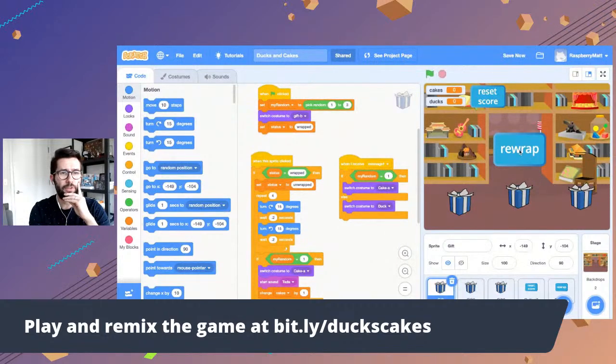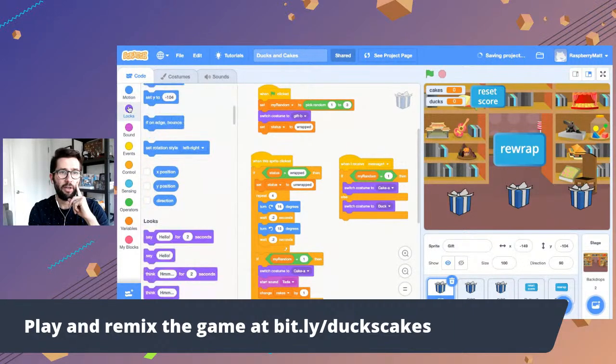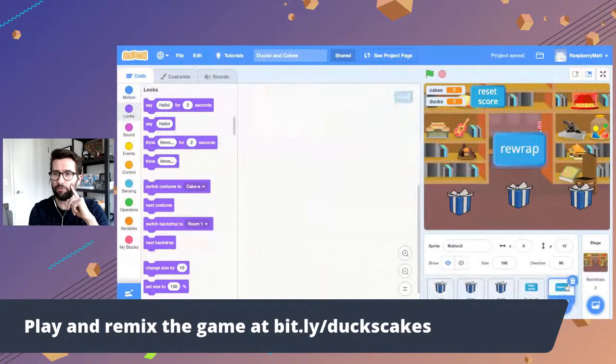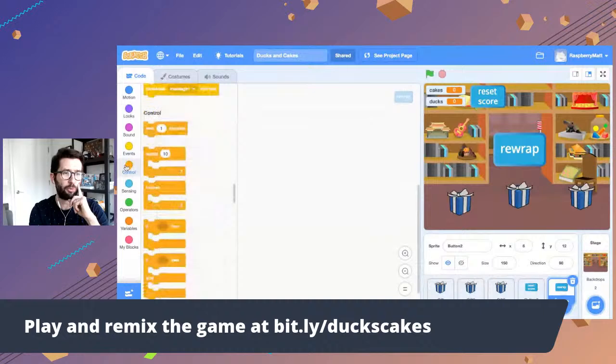So rewrap is visible. I think when the green flag is clicked, this actually sets up the game for the first time. We want to actually use the green flag to hide the gift. So what we would do, actually, let me jump back over here to rewrap. This is the code for the rewrap thing. Sorry, I'm all over the place. I'm not sure what I want to do first.